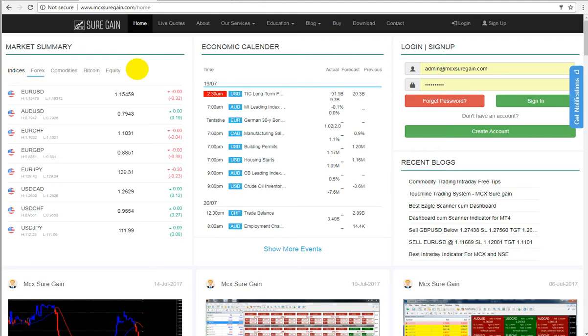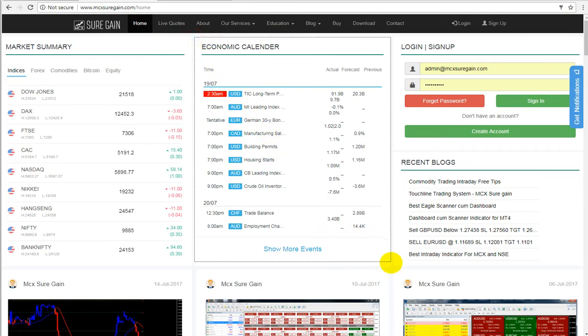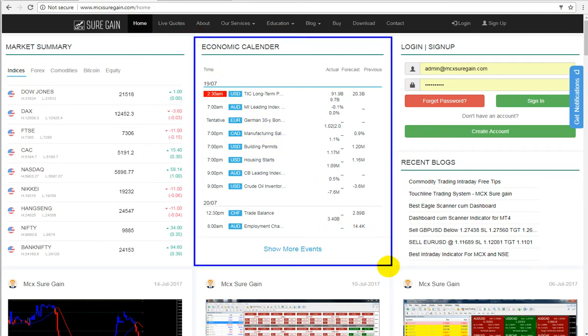The second thing is the economic calendar. The economic calendar is also very important. It gives you information about upcoming data, upcoming inventory of crude oil, and many other factors, where you can see the forecast and the previous, and also the actual data. If you click on show more events, you can watch more events for today and the next day, etc.